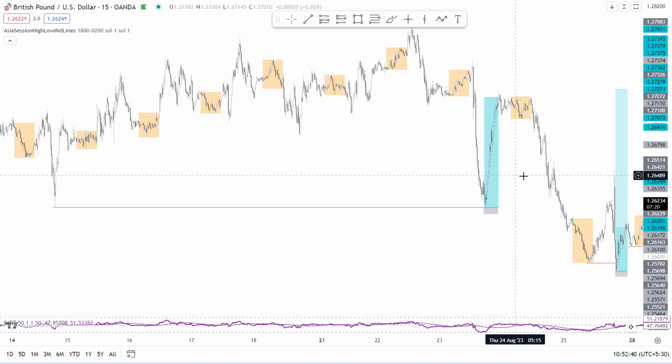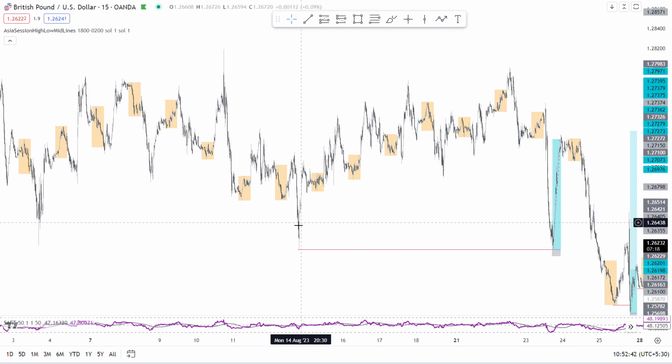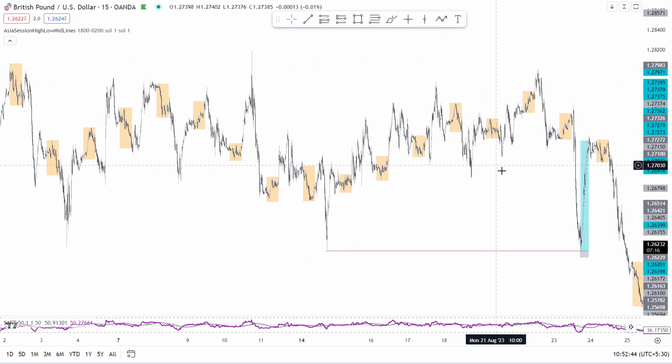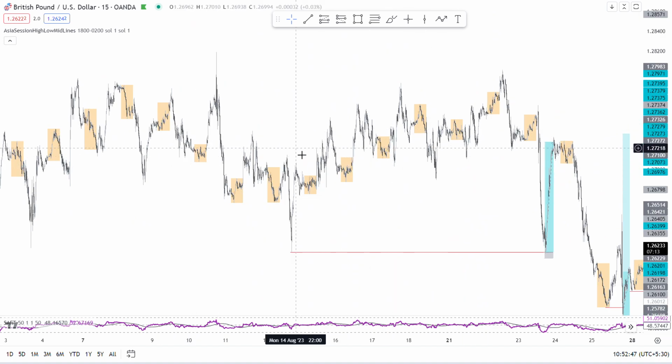I don't use any structure. I use the liquidity points. Every high and low in the marketplace is liquidity. Similar to this, I didn't mark the entries. There are many entries in the cluster of the price.